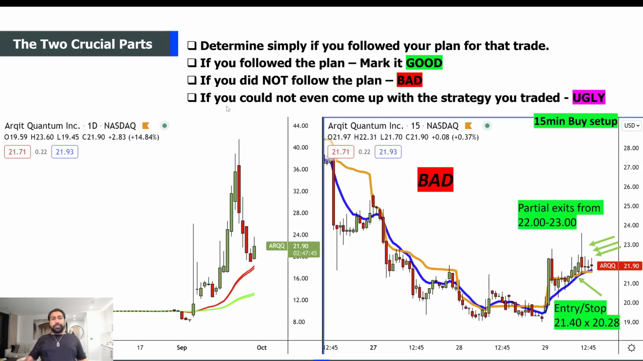And if you can't even come up with the strategy you traded, like you just bought the stock and you're like, I don't even know what pattern that is, I don't even know what to call it, it's kind of like a cup and handle, like a buy setup, like a pullback breakout.